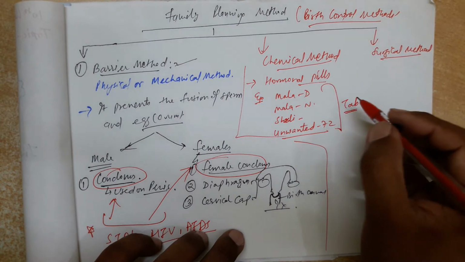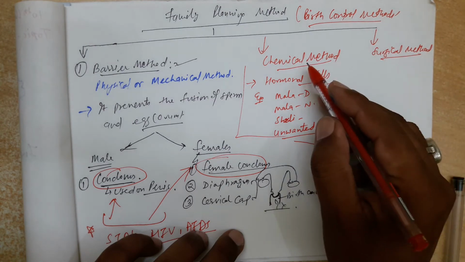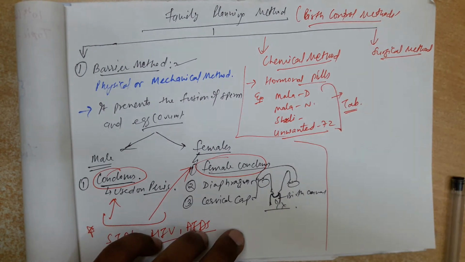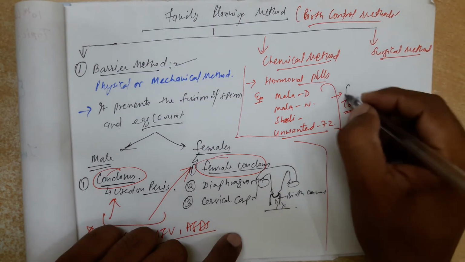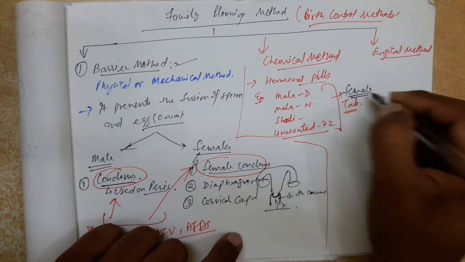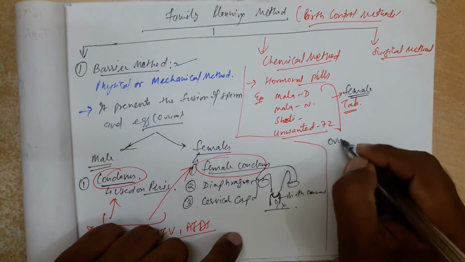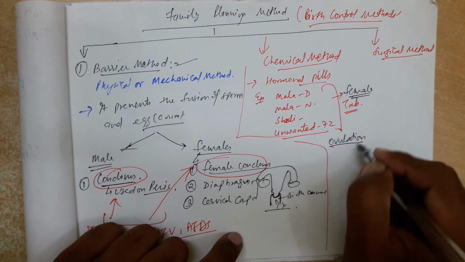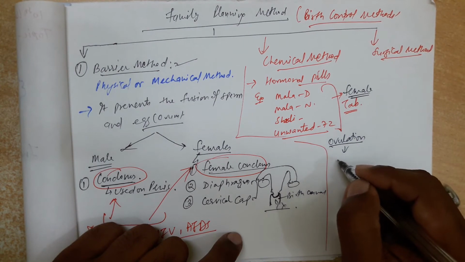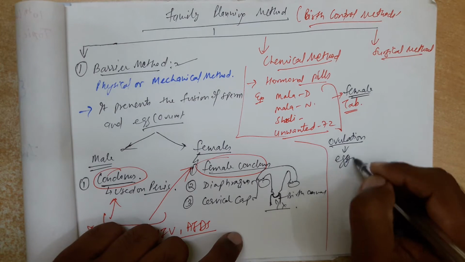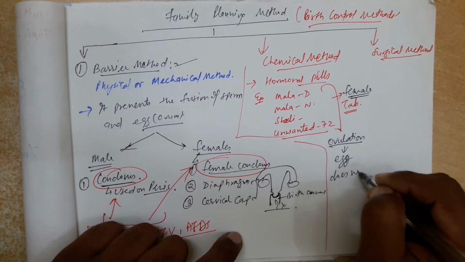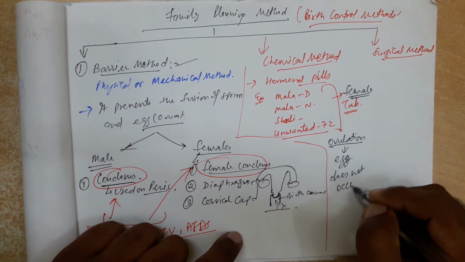So what happens when these tablets are taken by females, because these are meant only for females? Ovulation or production of egg does not occur.